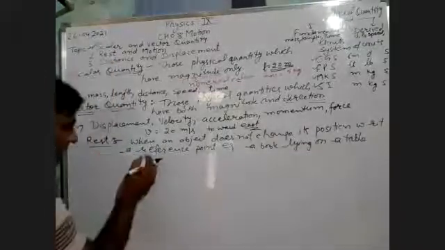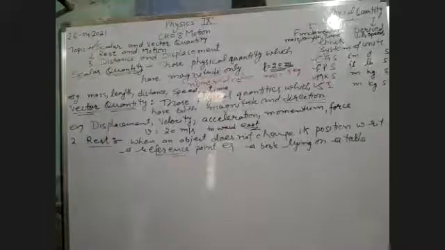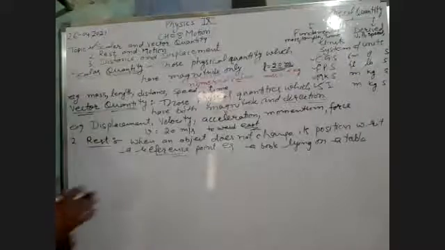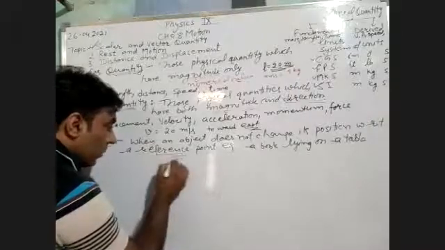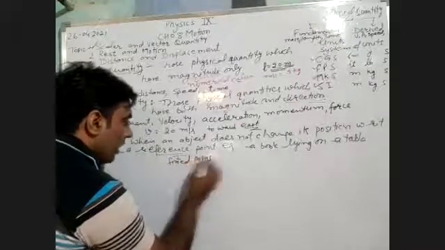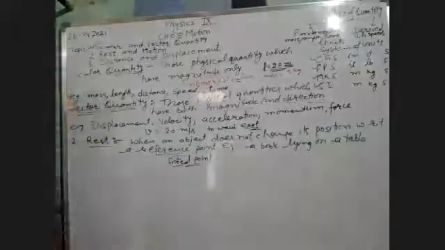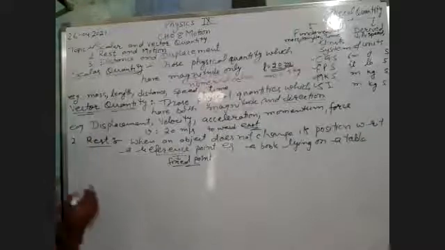And we have already discussed this reference point. A reference point is any stationary point, any comparable point. So we are taking a fixed point, a stationary point means a fixed point. Reference point means fixed point or stationary point. So if an object does not change its position with respect to a reference point, it is said to be at rest.